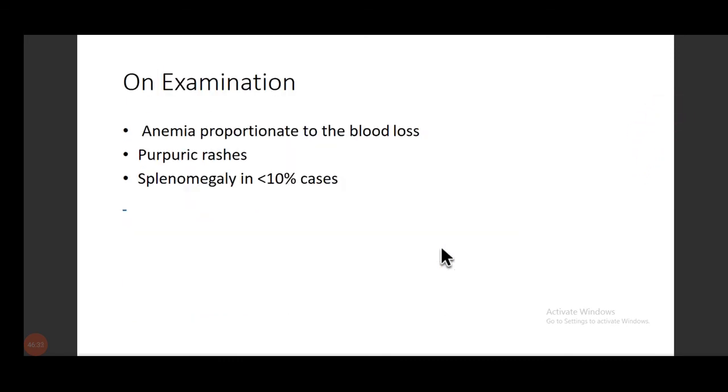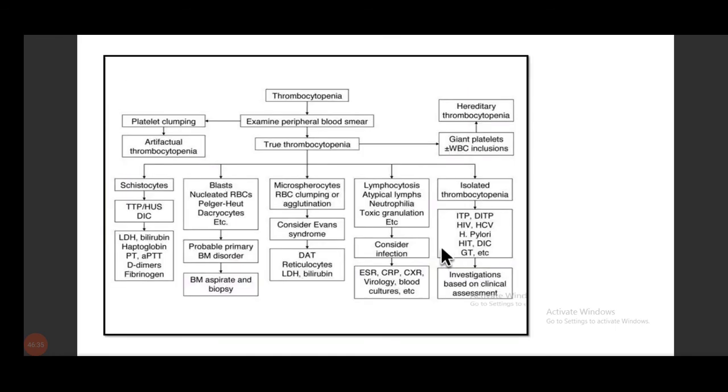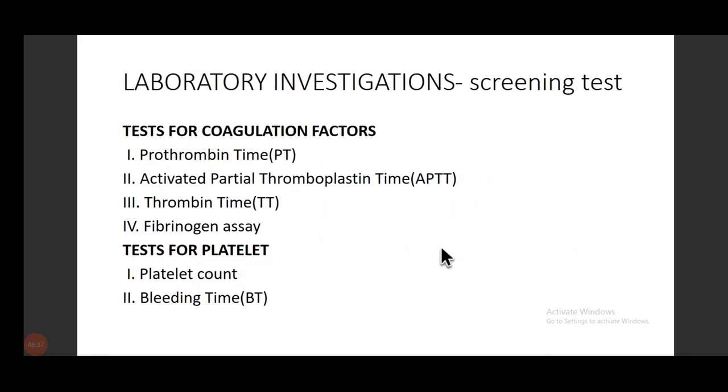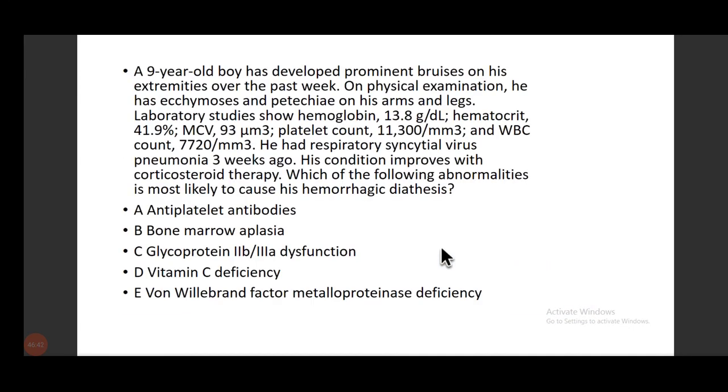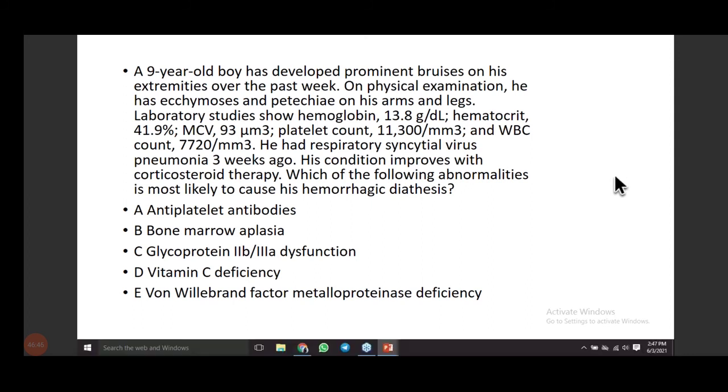Okay. Now coming back to the first question we had. From all these details, all these tests, tell me what diagnosis you come to for this question.